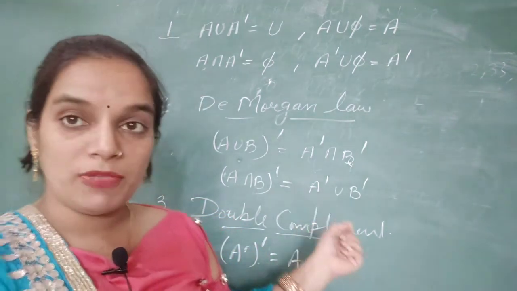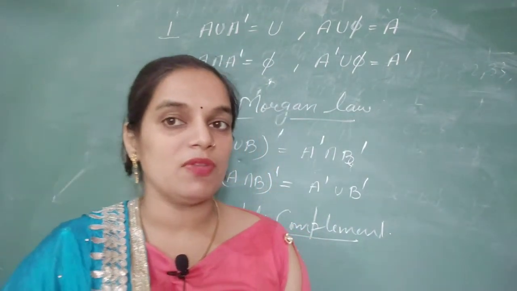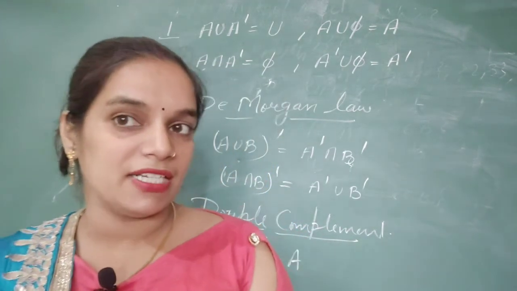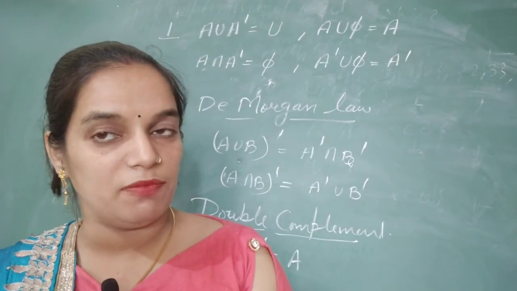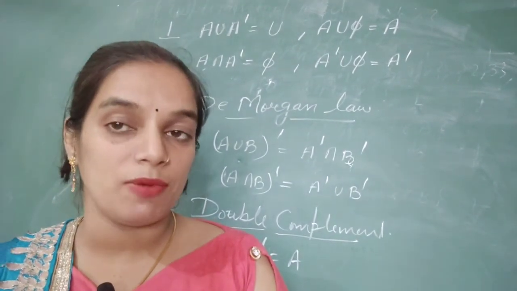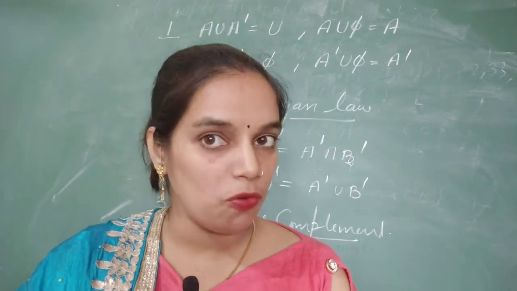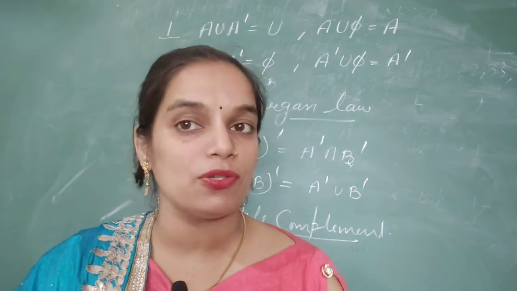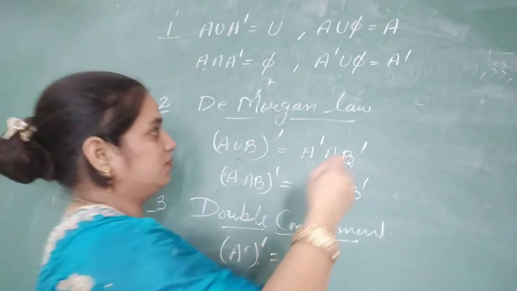In the universal set we were taking the first 5 natural numbers and in the set we were taking the first 3 natural numbers. If we make set A, in set A we have the first 3 natural numbers and in the complement of the set there will be 4, 5 as our elements. If we find the double complement, means complement of A complement, and in A complement we have 4, 5 as the elements, we will get again 1, 2, 3 as the elements, which is our set A.